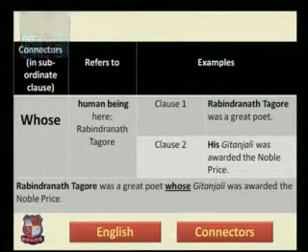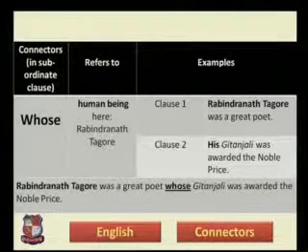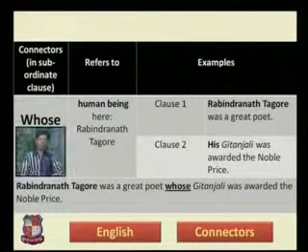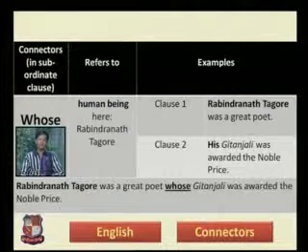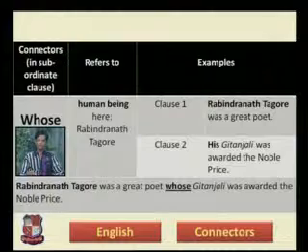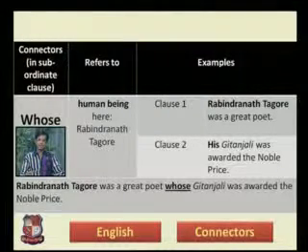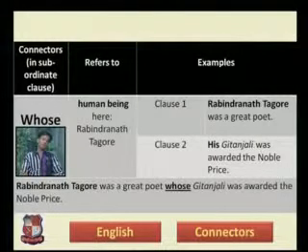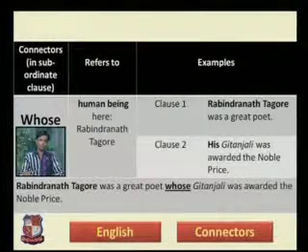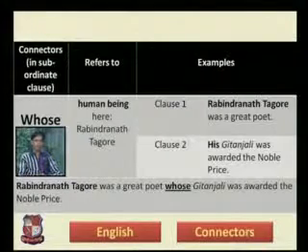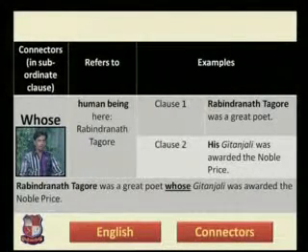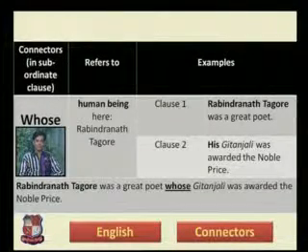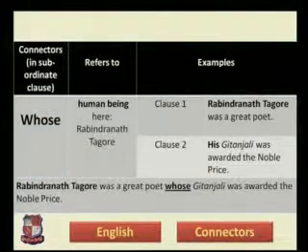In the next slide, as you can see, there is the connector whose. We also know that there are three inflections, as I said. Subjective inflection, that is who; objective inflection, that is whom; and now comes possessive inflection, whose. Like clause number 1, Rabindranath Tagore was a great poet. In that sentence, Rabindranath Tagore is the subject, and was a great poet is the predicate.